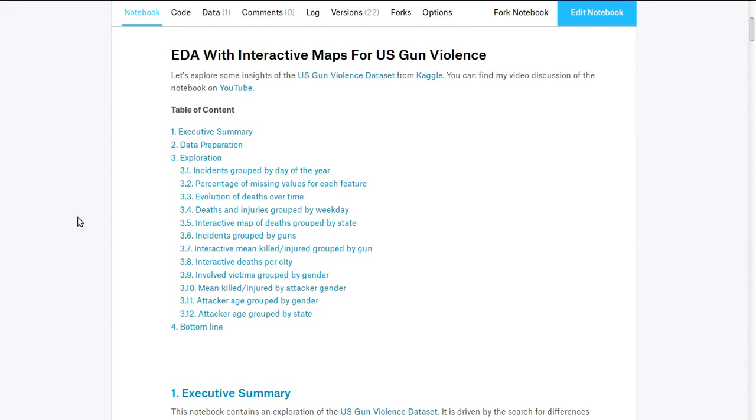I'm gonna use a dataset from Kaggle for this exploration. You can recreate everything by downloading this code from GitHub or Kaggle. First of all, we'll have a look at the states with the highest rate of killed people. Then we'll investigate which guns have been used the most. And finally, we'll explore some differences between female and male attackers.